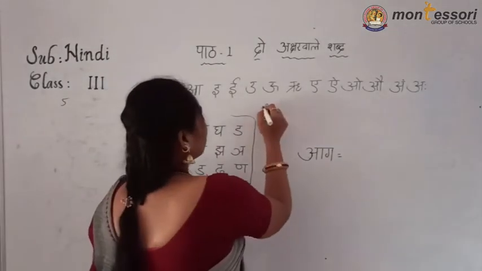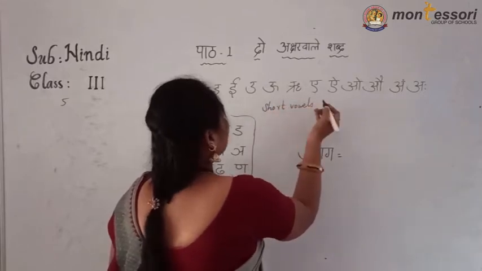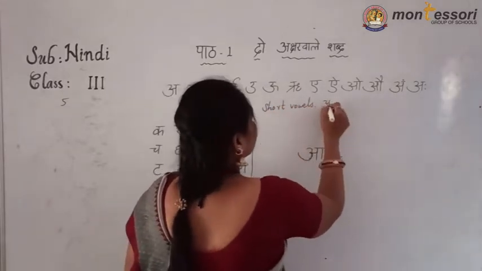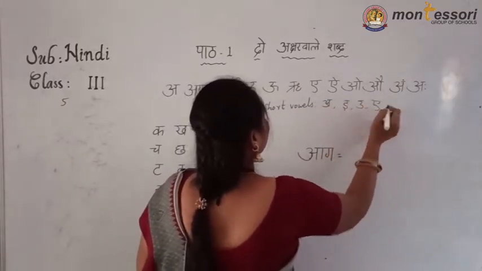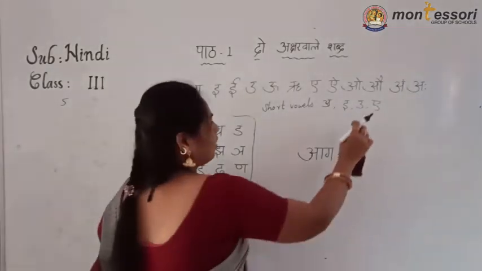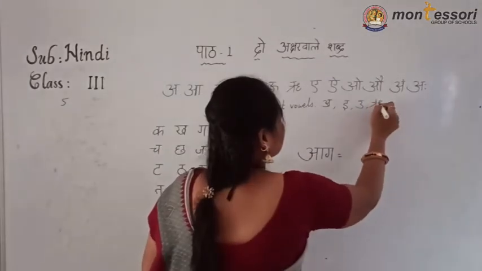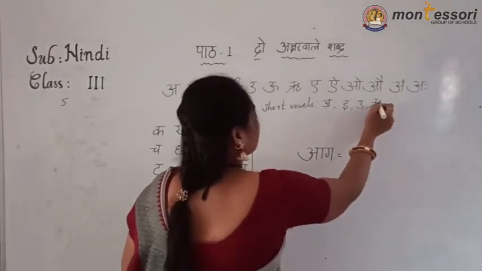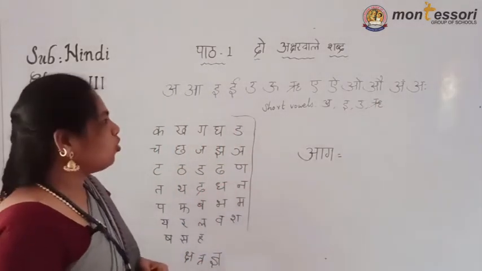Short vowels are A, E, U, and Ru, it is not that one. Remaining all are long vowels.